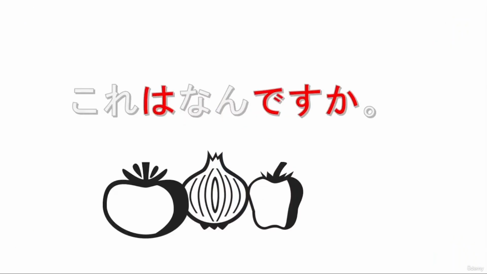And now I will ask you some questions and we will practice together. So I will ask you what is it, and you will see something on the screen. As you can see now, some vegetables, and you will need to reply to me in Japanese, okay? So do you remember? If we have a question, これは何ですか? When we're giving the answer, we need to remove ka, and instead of na, put our answer, okay? So I will give you 5 seconds to answer each question. If you feel like you need more time, feel free to pause this lesson, okay? To take your time to think, no rush.